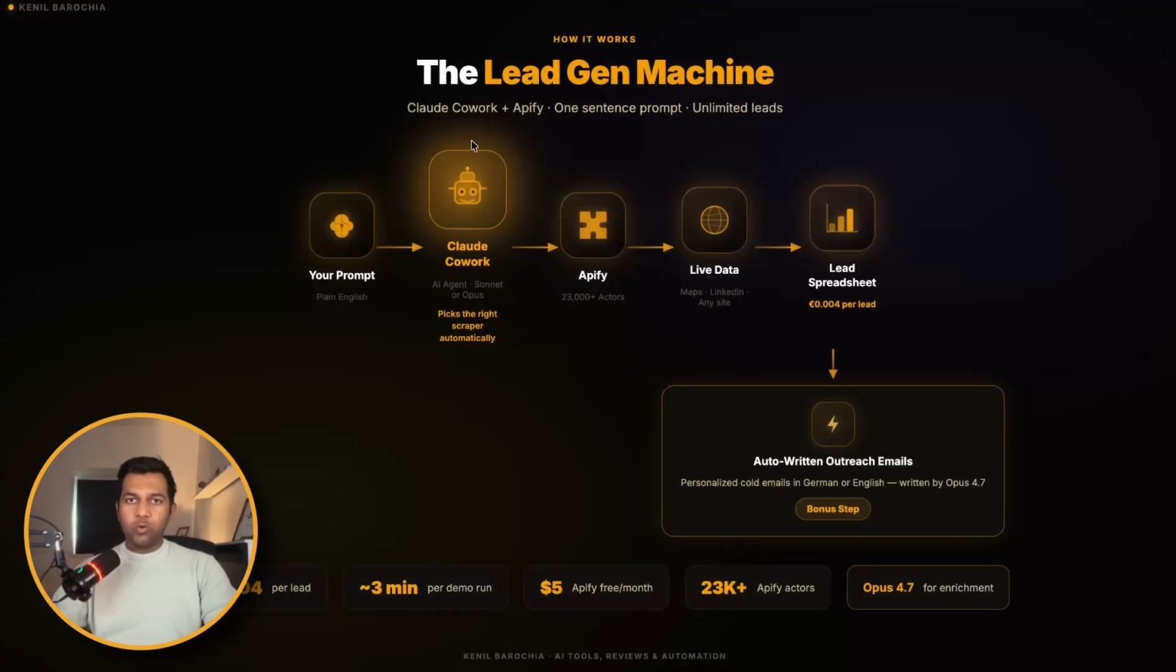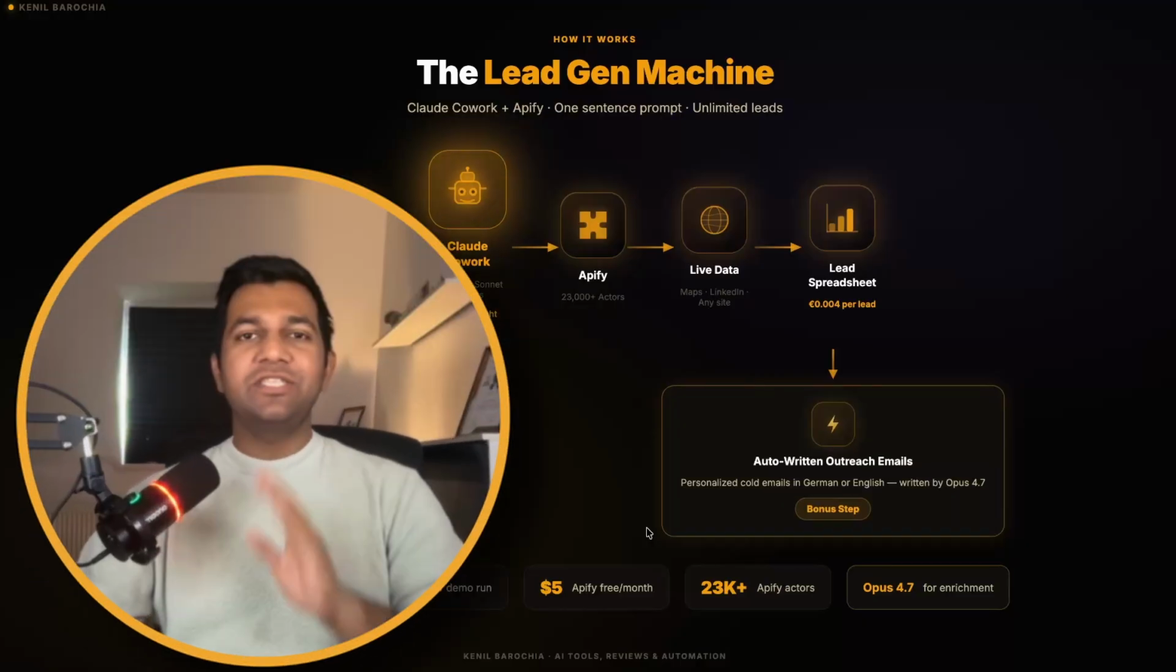So how it works with Claude Cowork and Apify. You simply give a prompt in plain English in Claude Cowork, then Claude Cowork will pick the AI agent and pick the right scraper automatically. You don't need to pick anything out of these 23,000 plus actors. Now it will search from live data, for example, Maps, LinkedIn, or any other sites, and it will generate a lead spreadsheet, which costs just 0.004 per lead. After generation of this lead spreadsheet, you can also create personalized cold emails in German or English or whatever language you want. And it will be written by Opus 4.7 or any other model. So it's a complete loop which you can do right inside Claude and Apify. Now it's time for the demo.